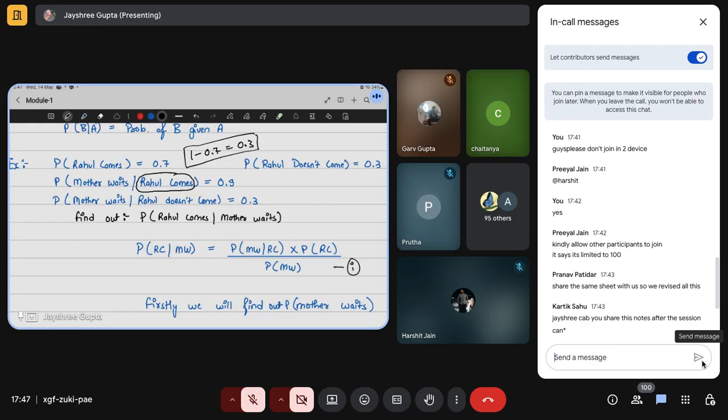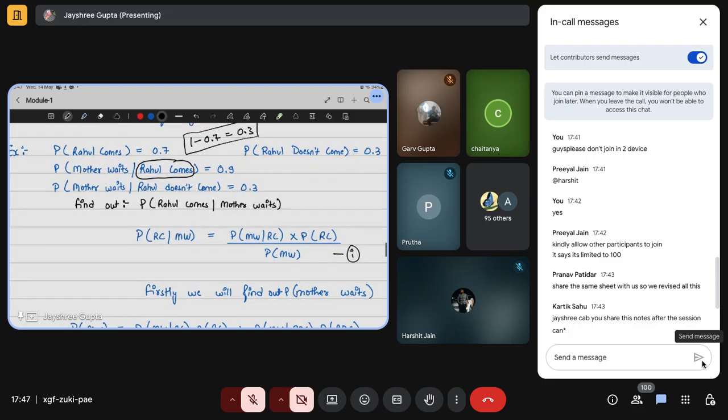How did 0.3 come? Can you explain once? Sorry? How did 0.9 and 0.3 come? This is the data set which we are given with. This is the question.